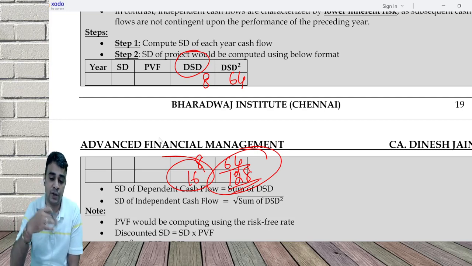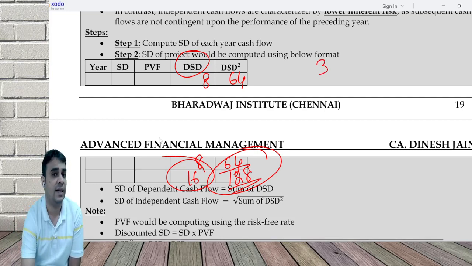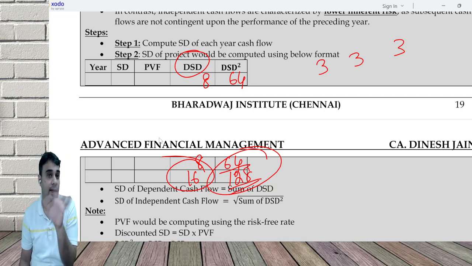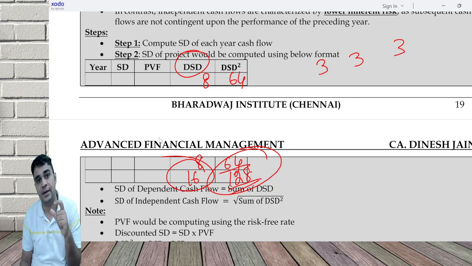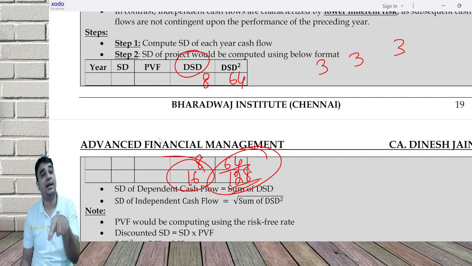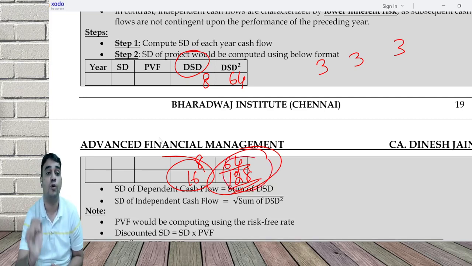Now in class I had shown an example where in year 1 three cash flows were there, year 2 three cash flows were there, year 3 three cash flows were there. Independent means any combination can happen. So in class I calculated 27 different NPVs. That is first year good, second year bad, third year moderate. First year good, second year good, third year good. First year good, second year bad, third year bad. So any combination can happen in independent. When I calculated the standard deviation of the 27 different NPVs, I got this answer of square root of 128.